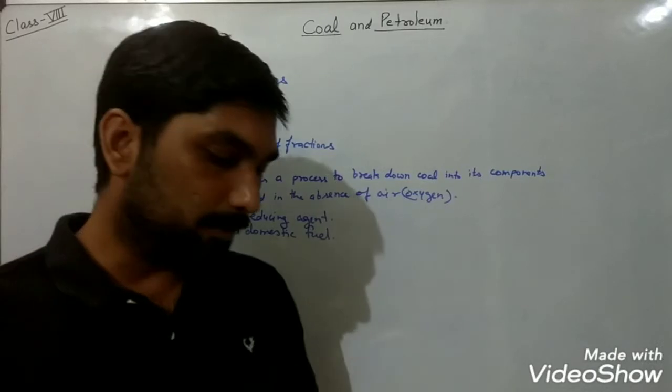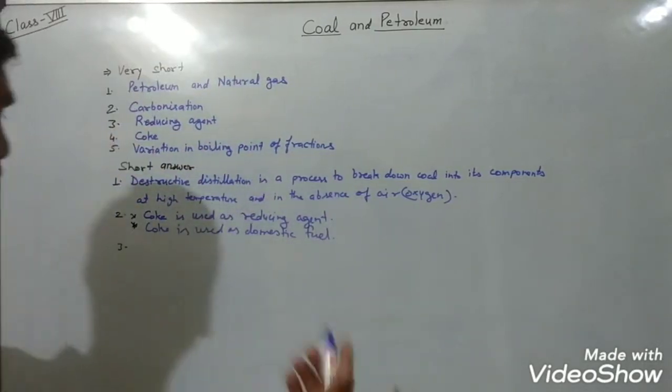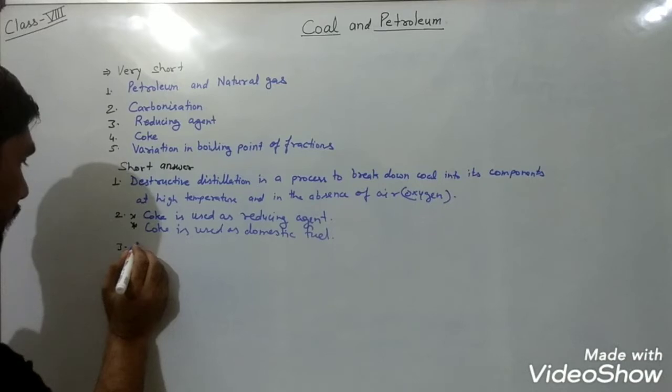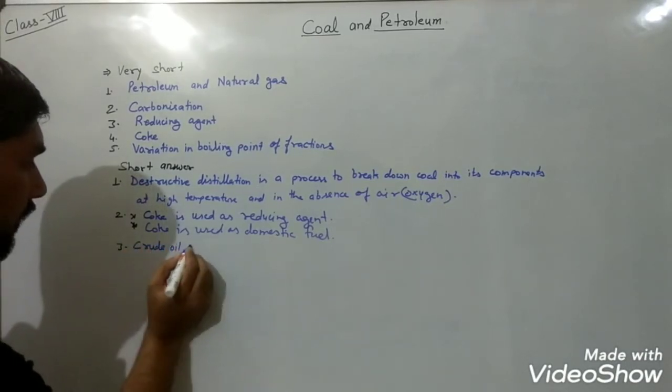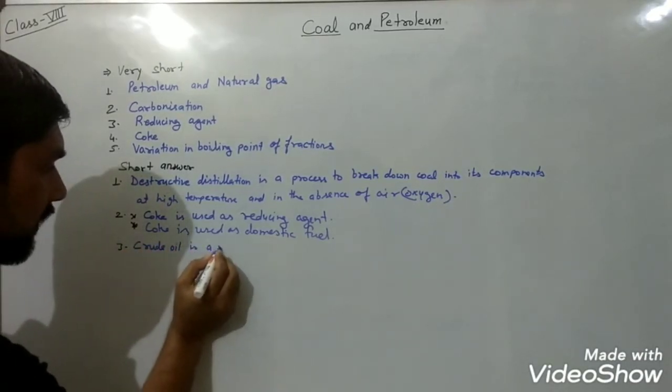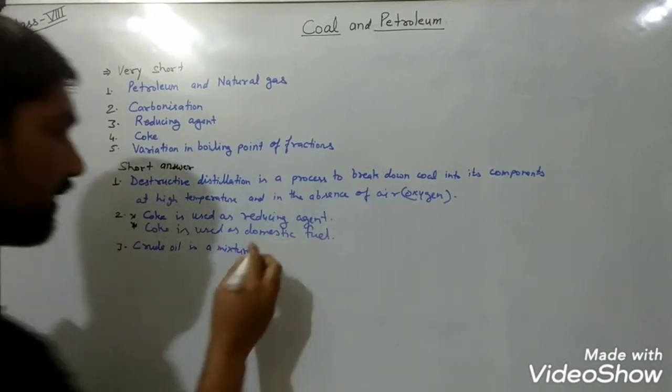Now the third question is asking, is crude oil a mixture or a compound? Explain. We have this knowledge that crude oil is a mixture. And why is it a mixture?